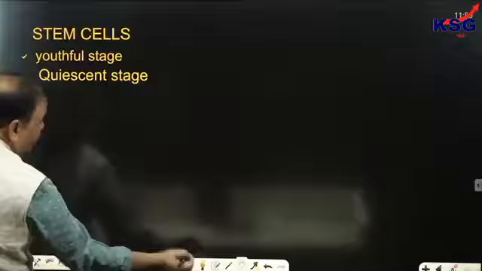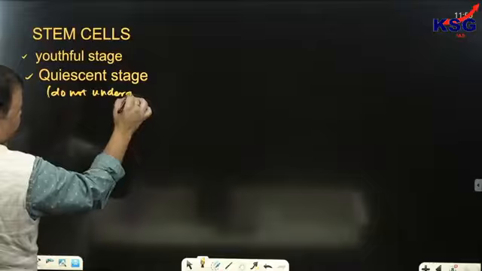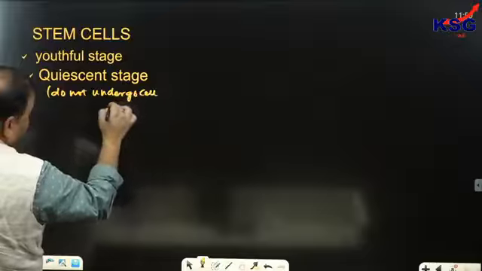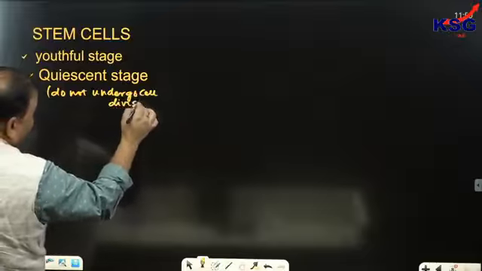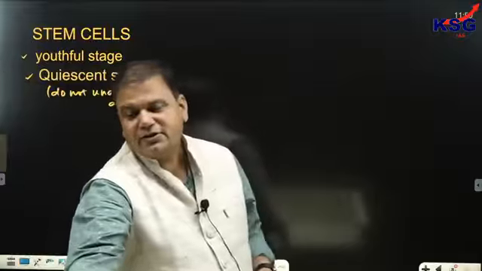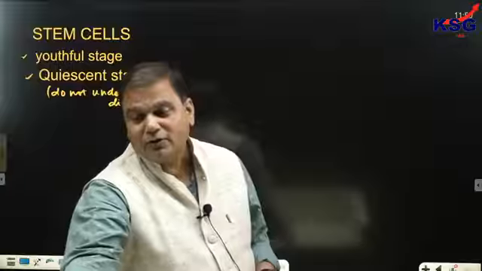And quiescent stage means that they cannot undergo cell division of their own. They would undergo cell division if chemicals are artificially given to them, but they do not undergo cell division of their own.